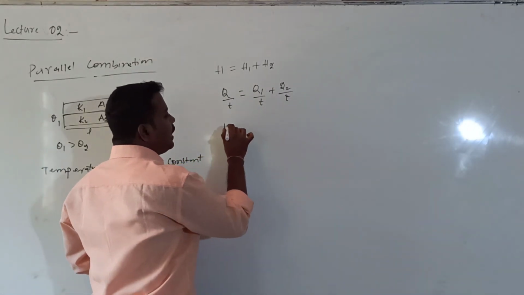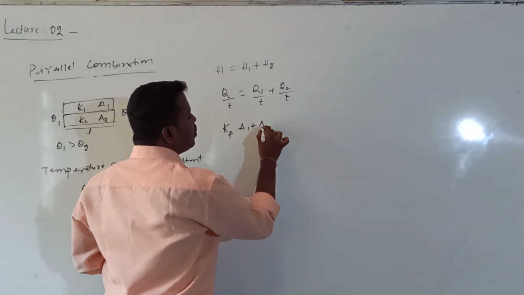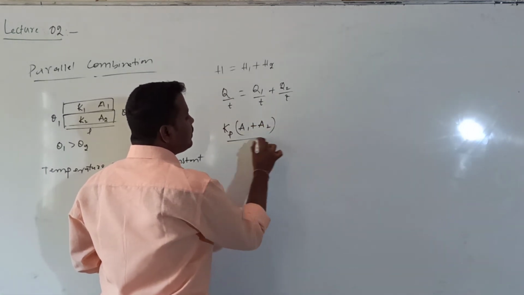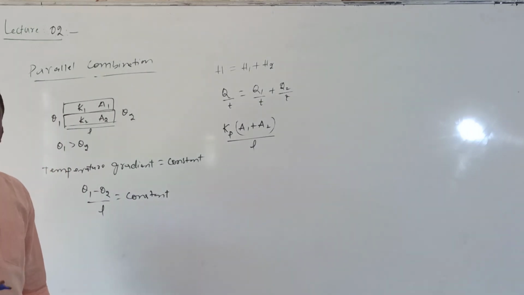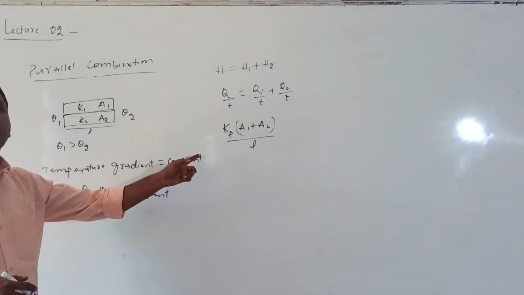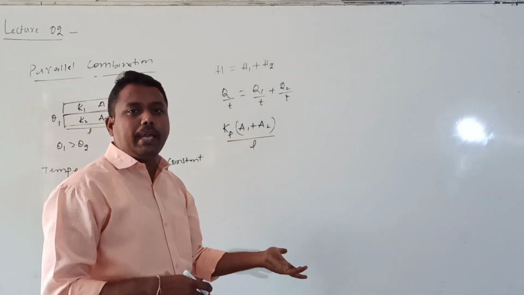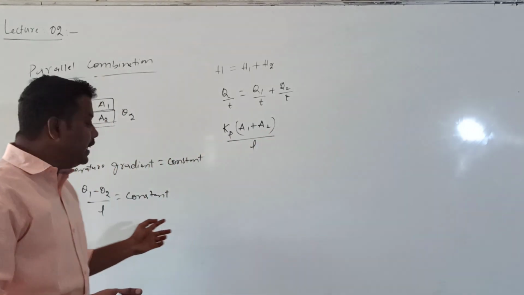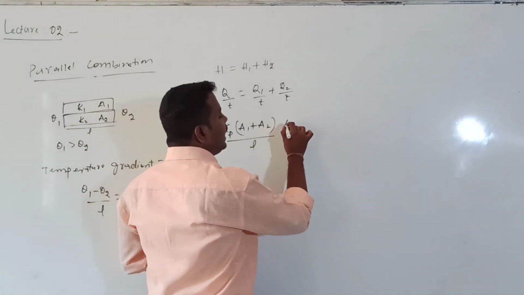By the formula Q by T equals K into A into (theta1 minus theta2) divided by L, with the same theta1 and theta2, I can write it directly.